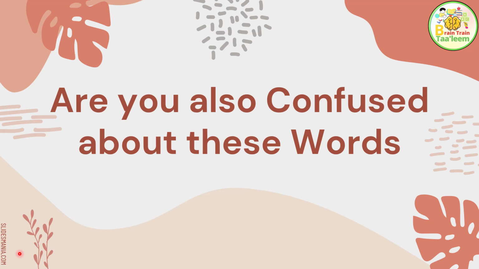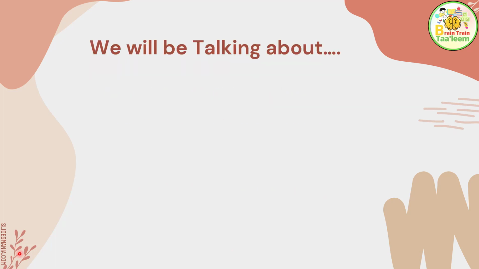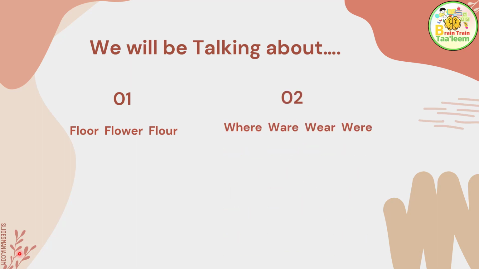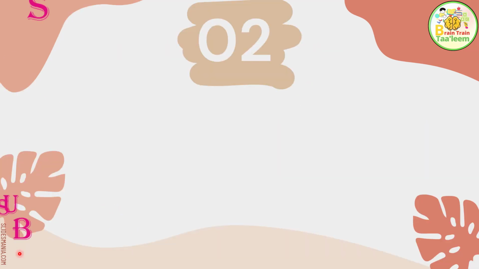Today we are going to do again the confusing words, or we can say some words that confuse us. So this is the second part today. We'll learn the pronunciation and the meaning by using them in sentences. So these were the topics. First we talked about number 1. Today is number 2. After that there is going to be number 3 also. And for the questions you can ask anytime. So number 2.